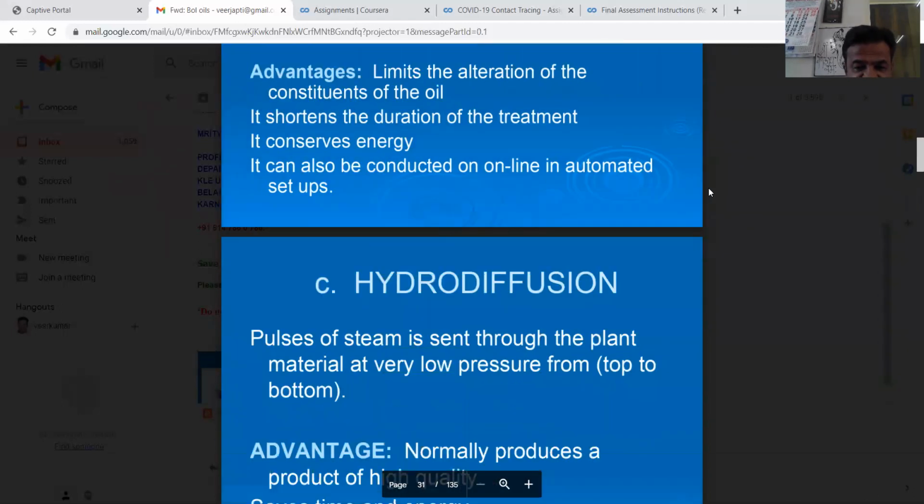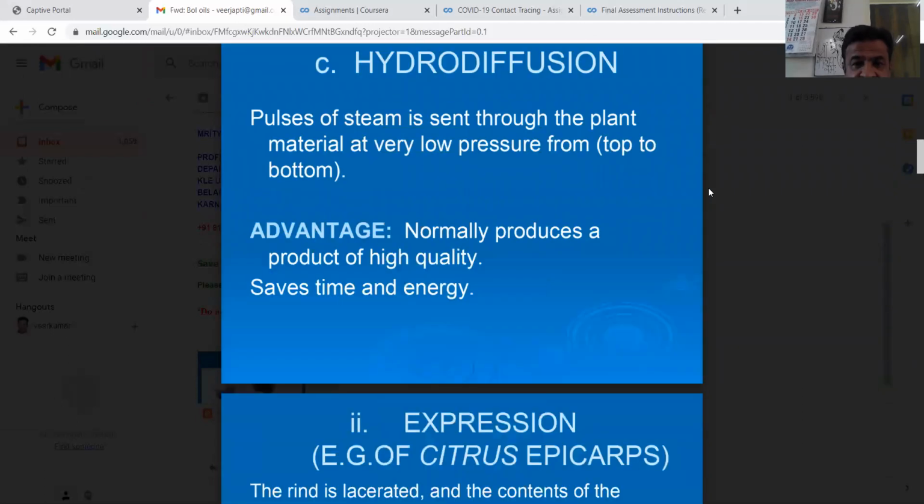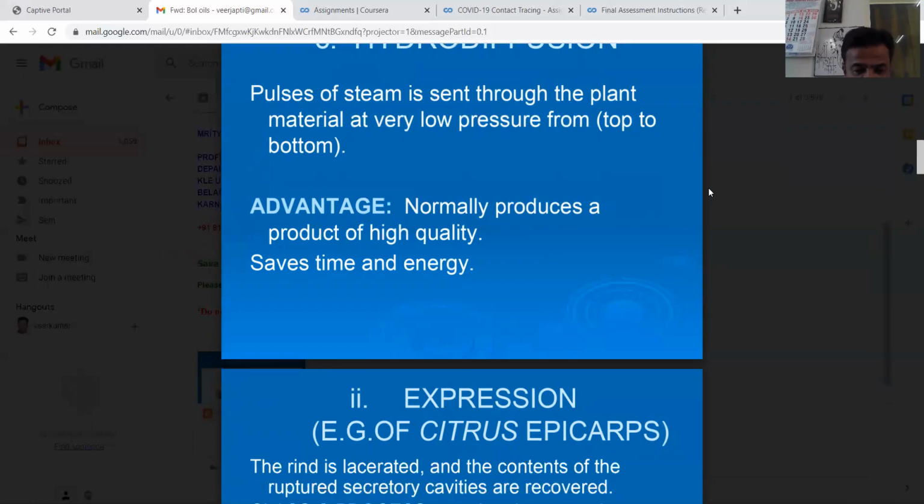What is hydrodiffusion? Pulses of steam are sent through the plant material at very low pressure from top to bottom. What are the advantages? Here the advantages: it normally produces a product of high quality, and saves time and energy.